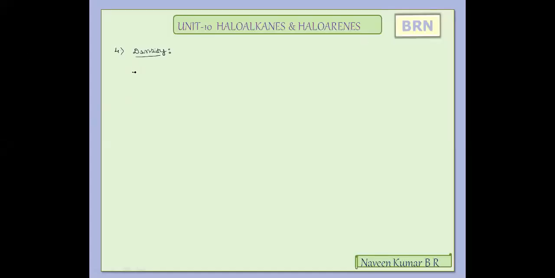Again, we know that with increase in molar mass, density increases. Hence, with increase in the carbon chain or with increase in molar mass, the density of the respective compounds will always increase. So if we compare the densities of the compounds, iodides will have greater density when compared to bromides, when compared to chlorides, when compared to the respective fluorides of the similar molar mass containing alkyl group.